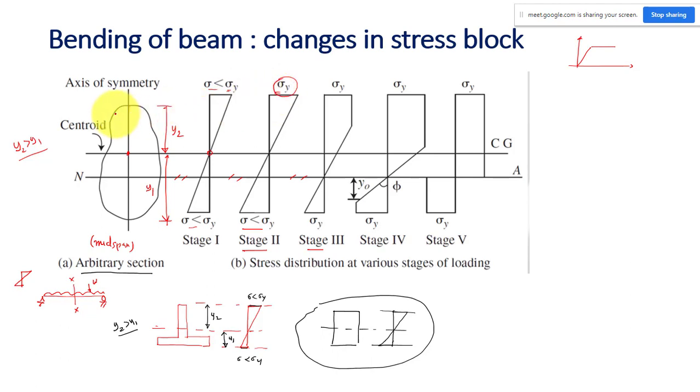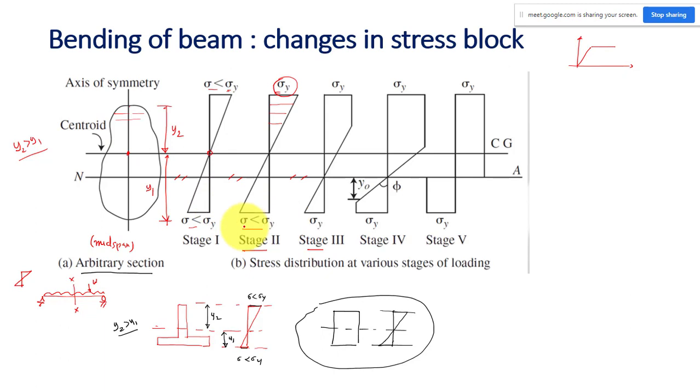But what about the other fibers? The inside fibers in stage 2 have something lesser than yield strength. But you can see that all the fibers are made of mild steel, the same material, all having equal strength. That means all the fibers can take load up to yield strength. There is no failure.